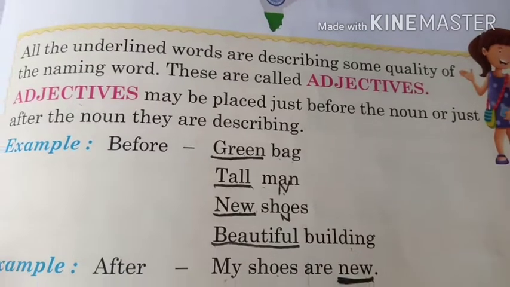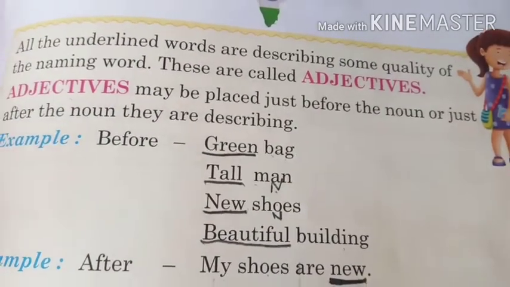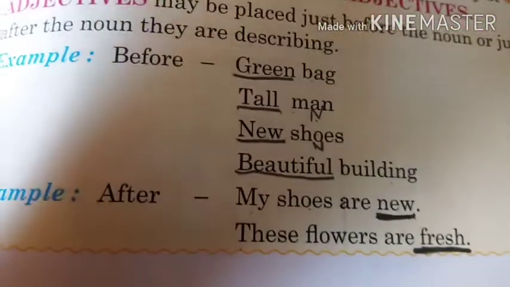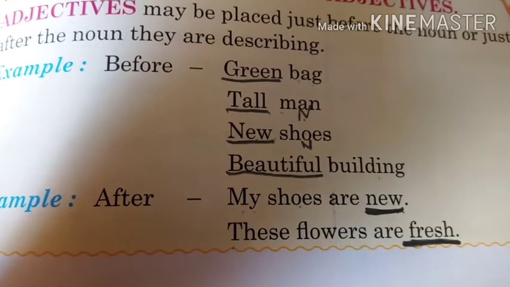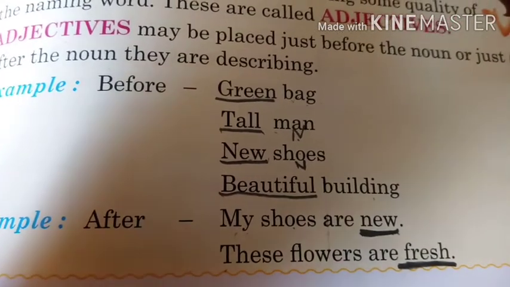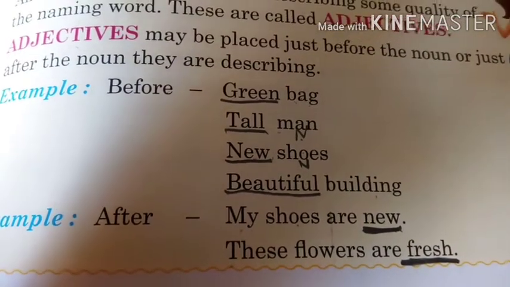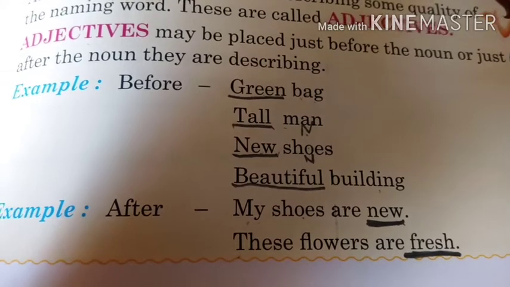Next, how the adjectives can be used after the noun also. Like, look here, children. My shoes are new. Now here the describing word is placed after the noun. This is also correct, children. Okay. These flowers are fresh.